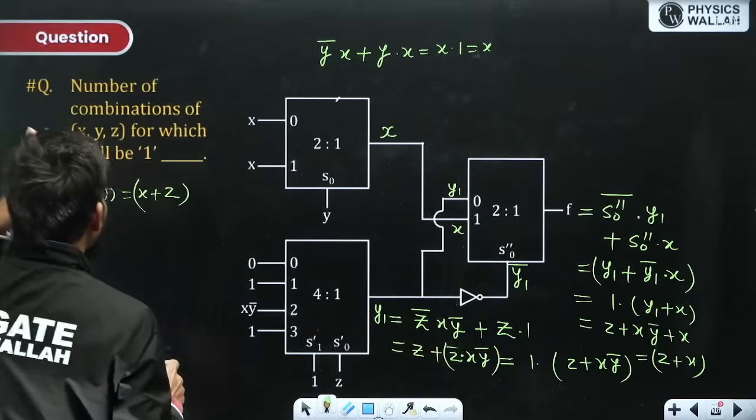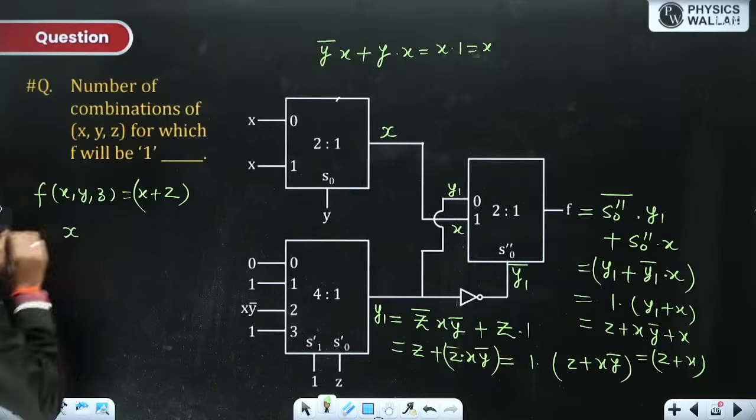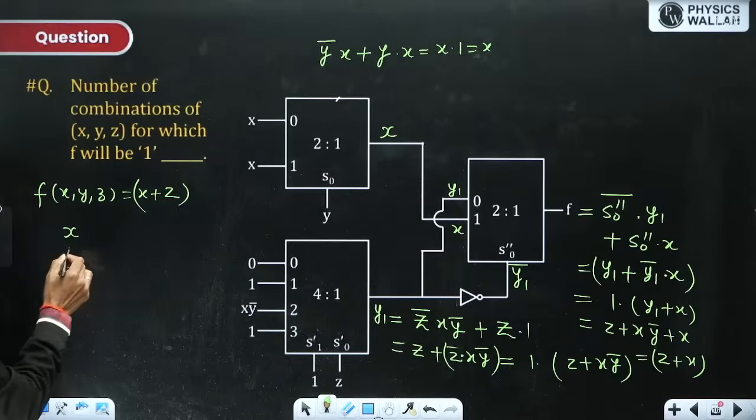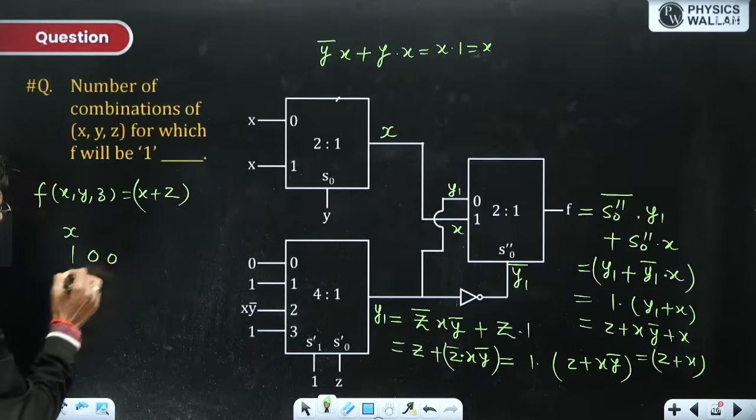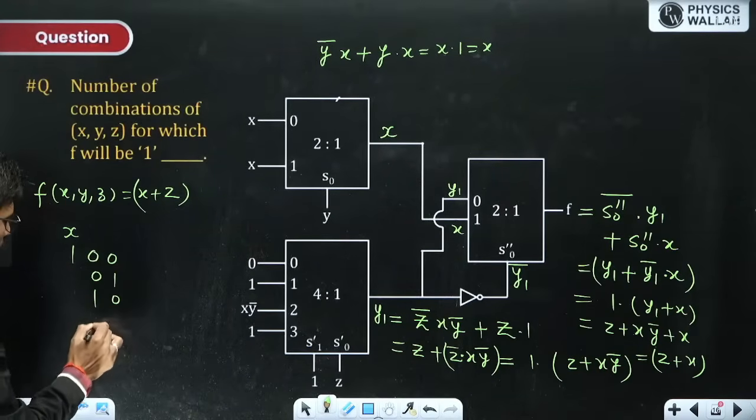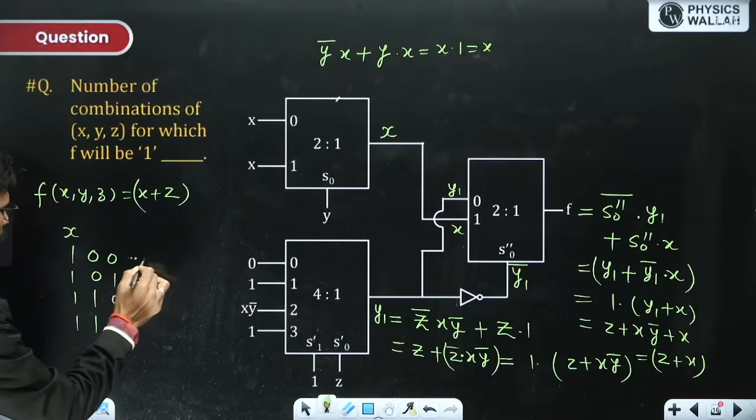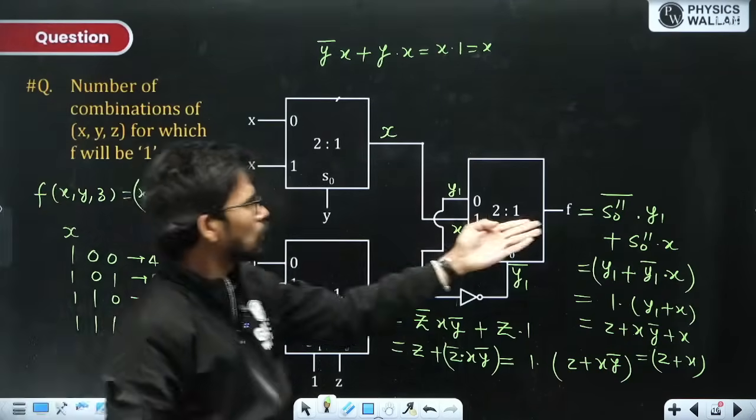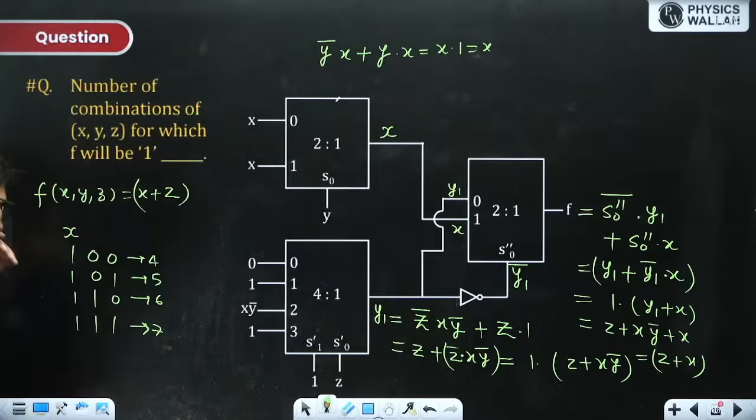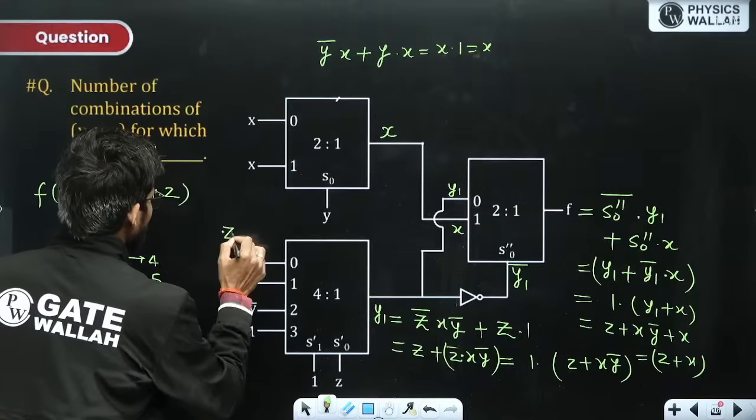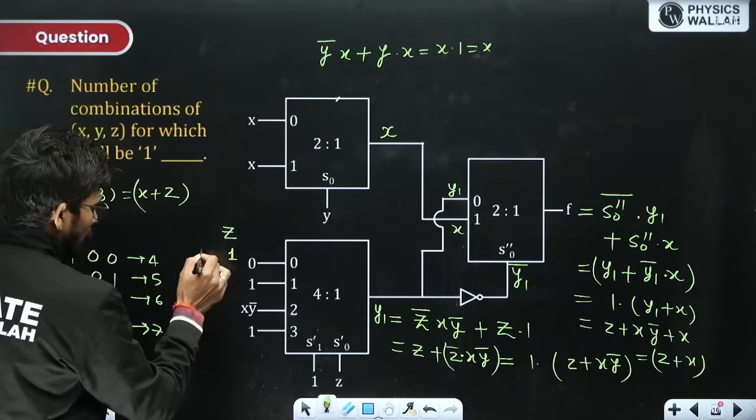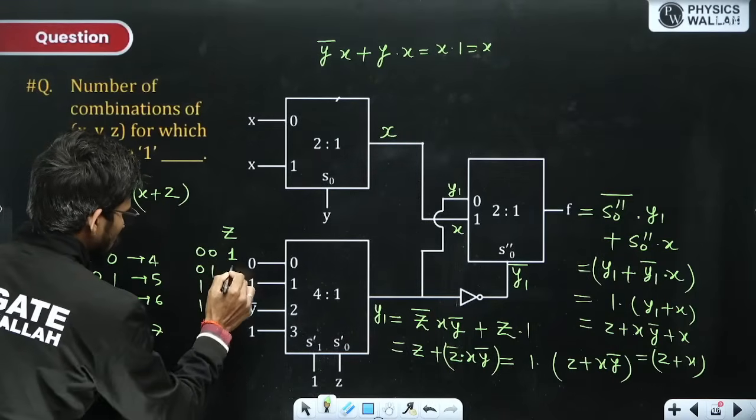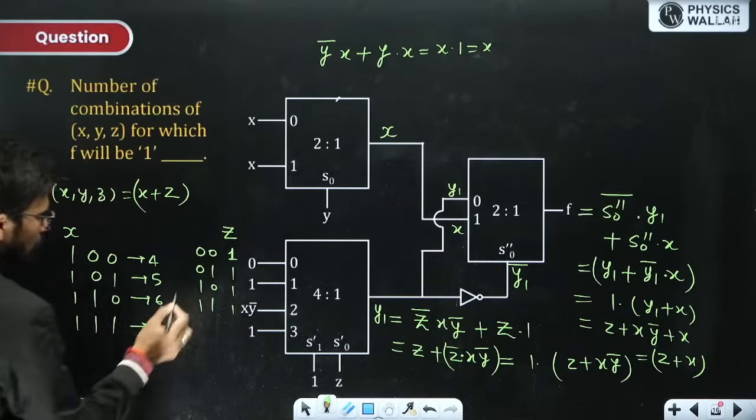Now find out the canonical expression of x plus z. X represents 4 terms. Why? Because 2 variables are missing. X is fixed at 1, and y and z could take values 0 0, 0 1, 1 0, and 1 1. So this is term 4, this is 5, this is 6, this is 7. Now for z equal to 1, x and y are missing. They can take 4 possible values: 0 0, 0 1, 1 0 and 1 1. So this is term 1, term 3, term 5, term 7.